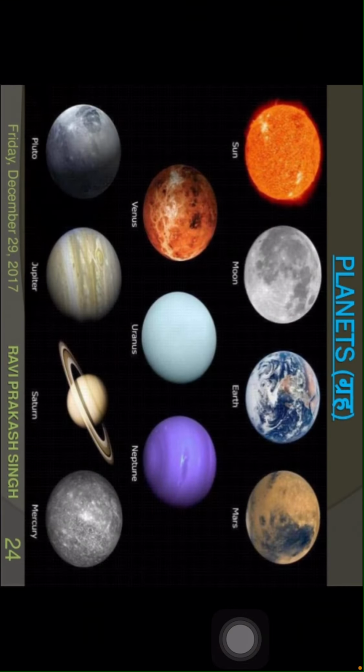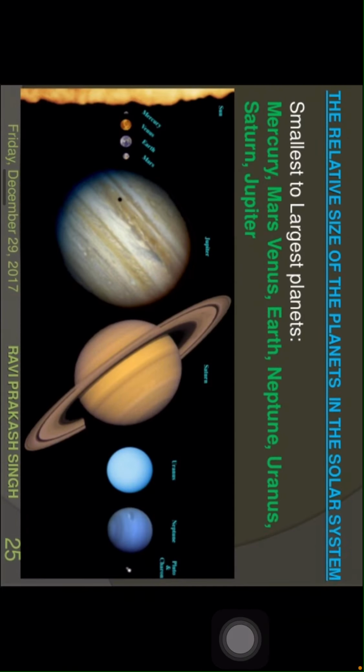Children, here are the planets given, just look at the shapes of the planets here. Shape and size of the planets. Children, from the smallest to largest planets: Mercury, Mars, Venus, Earth, Neptune, Uranus, Saturn and Jupiter.